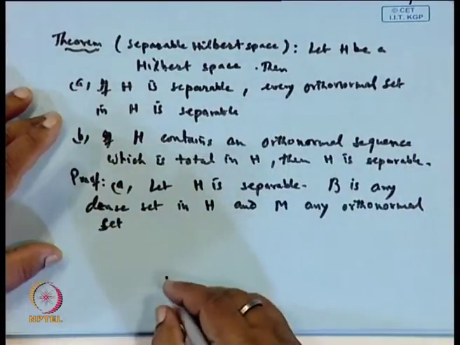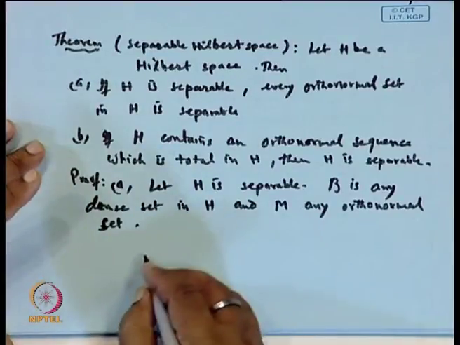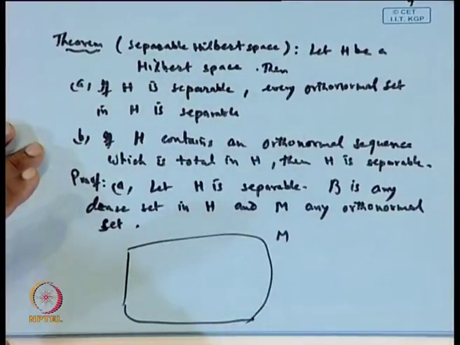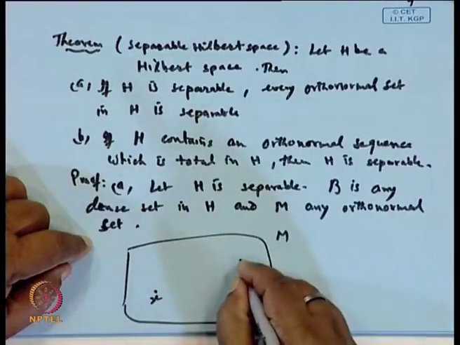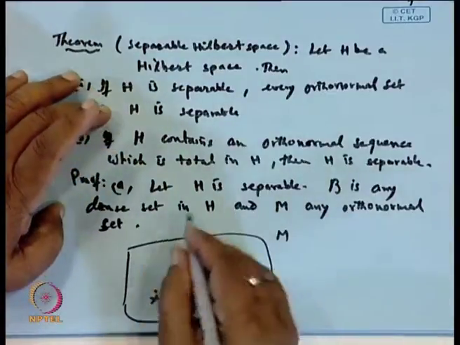This is our M. Now, M is an orthonormal set. So, let x and y be two elements of M.